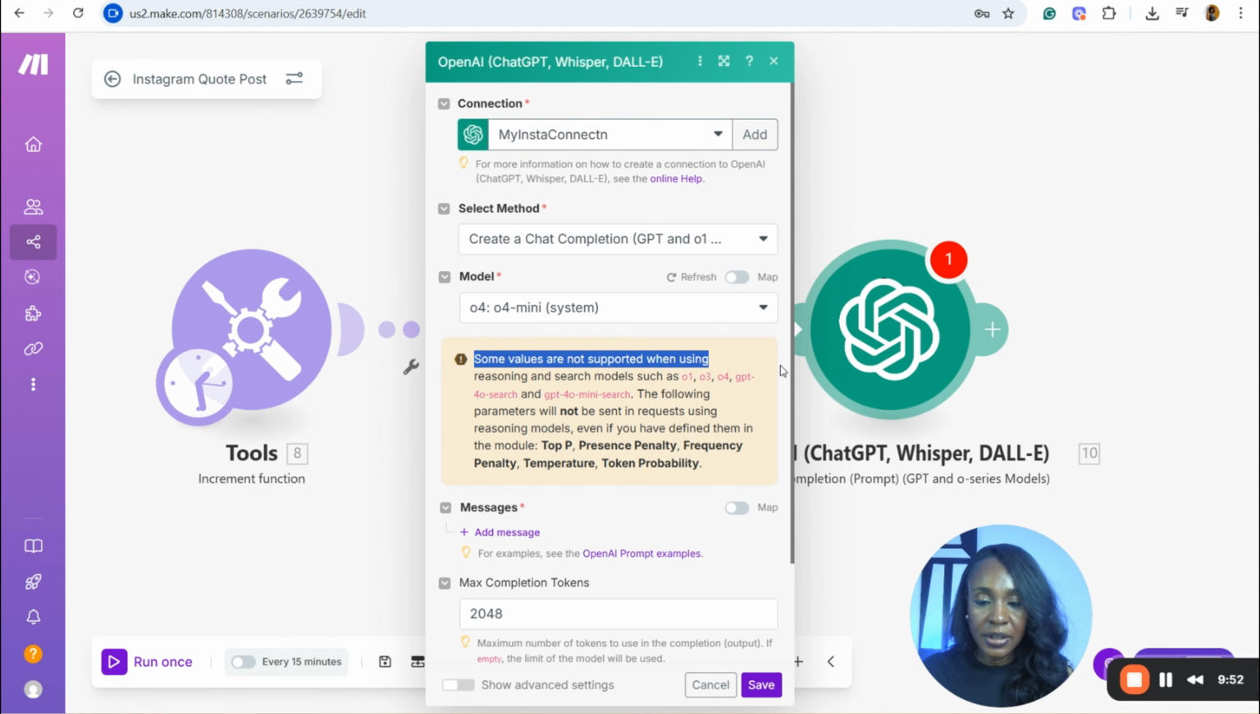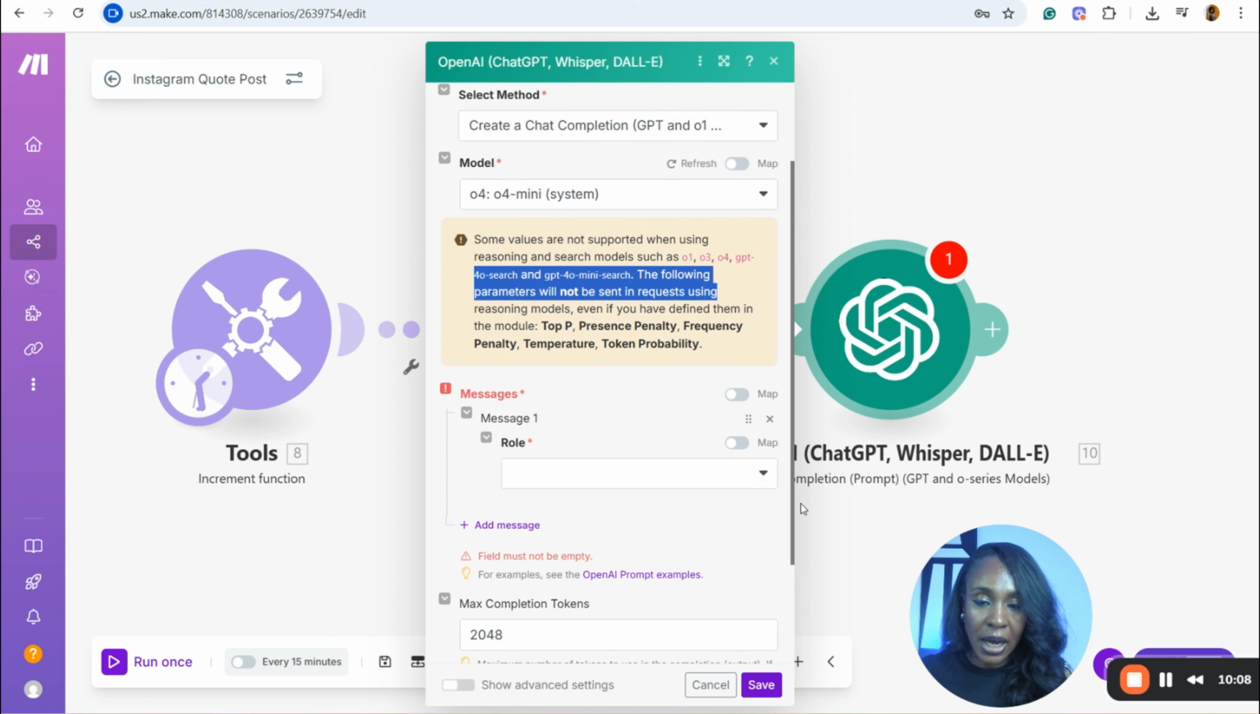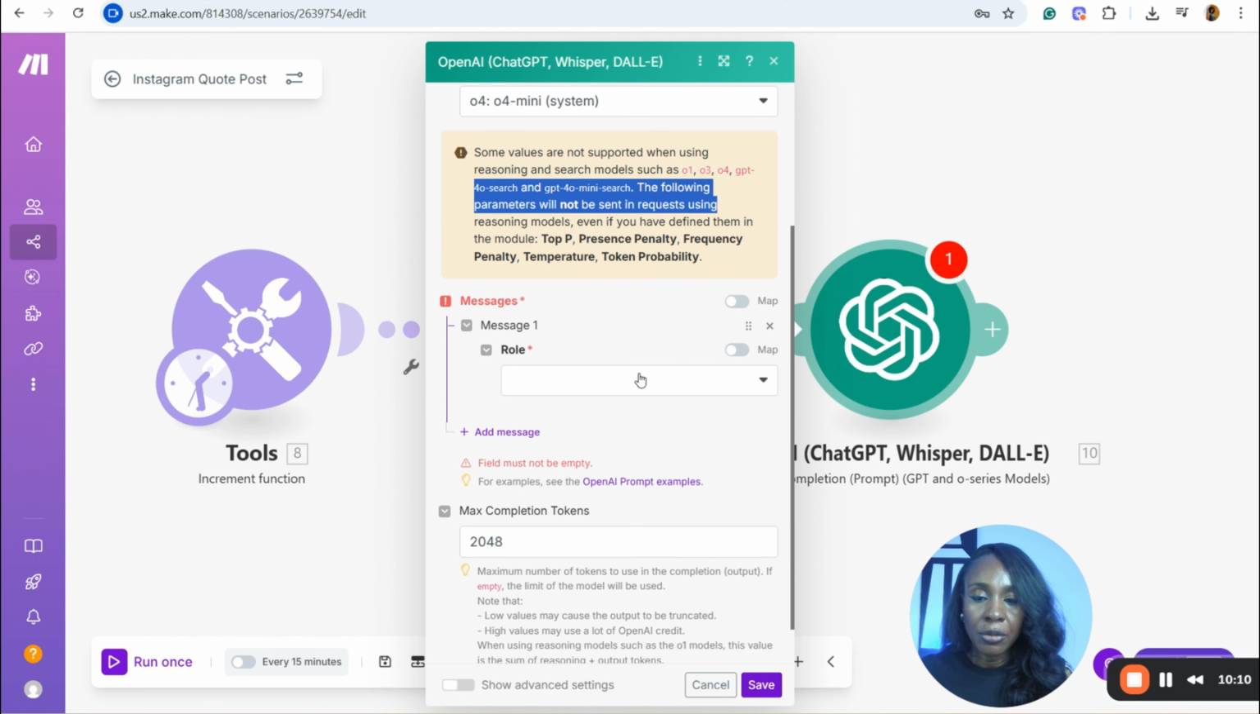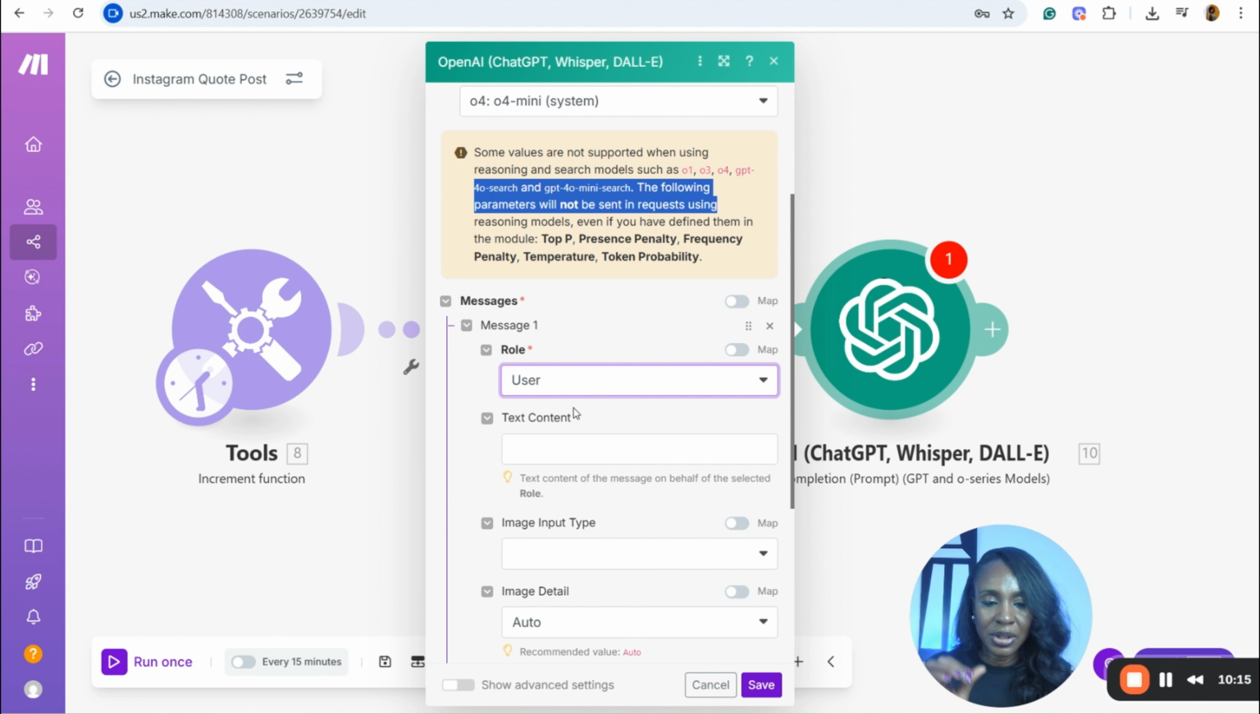Then the next thing is, now you want to give it instruction, you want to give it a prompt on what it's supposed to be doing. And you do that by coming to the messages part here and clicking on add a message. Once you're done with that, scroll down. And for the role, we're going to be using the user role. I'll be explaining all these different roles, especially with ChatGPT, in further videos.